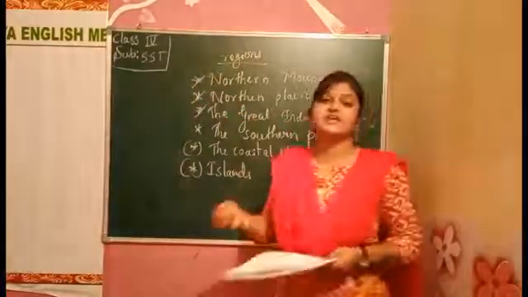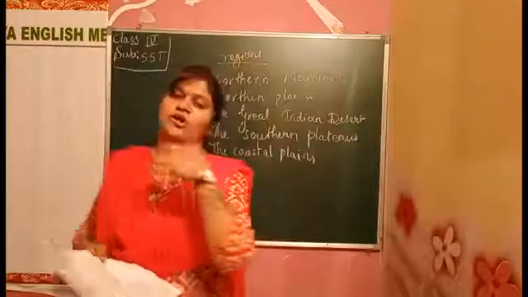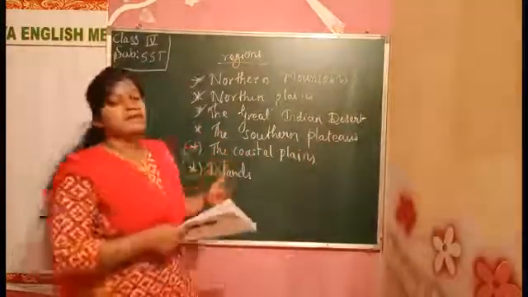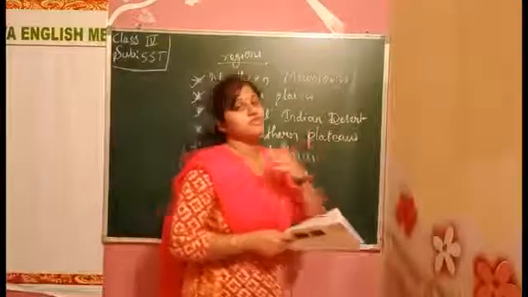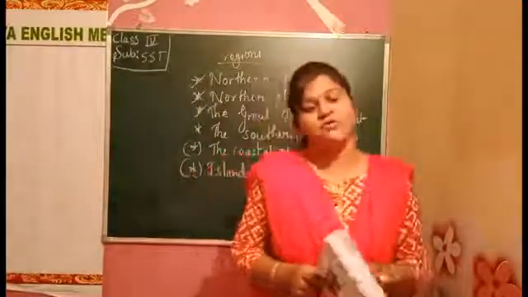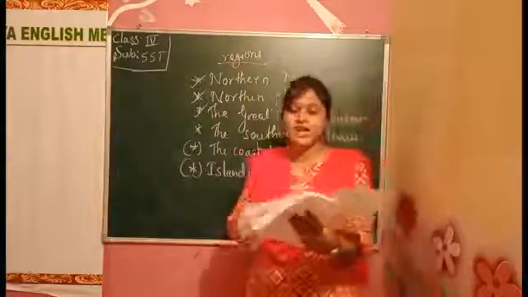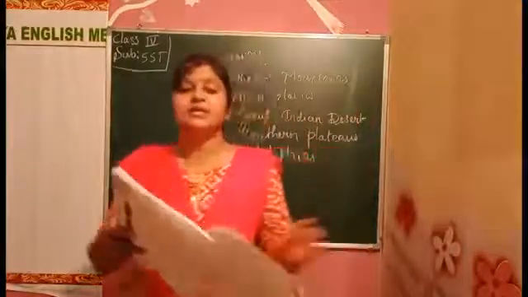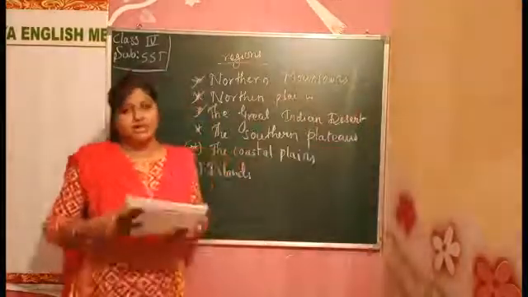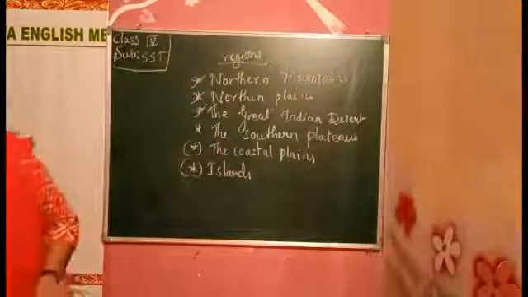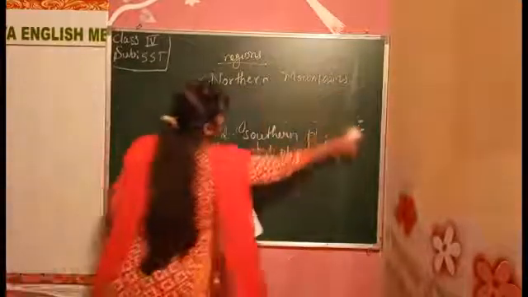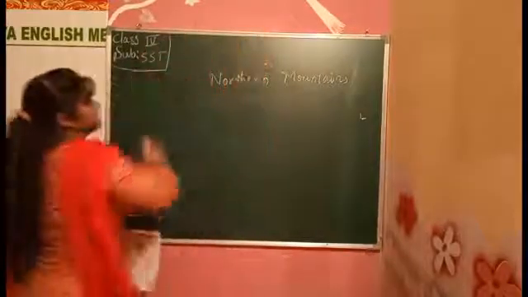These are the different chapters. In your SST book, they explained you one by one and they mentioned that each is one chapter. Okay, we'll go on to the first one, that is the Northern Mountains. The next chapter, children, is the Northern Mountains. Okay, we'll go on to that.